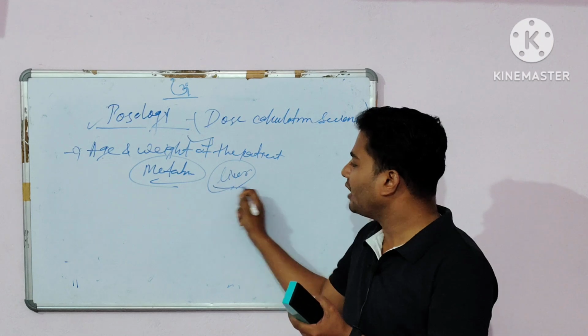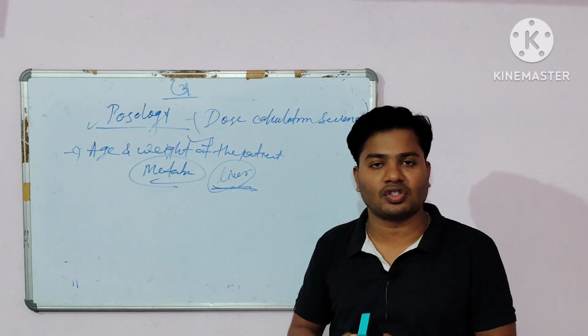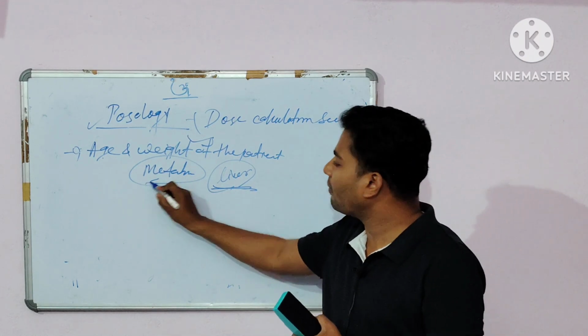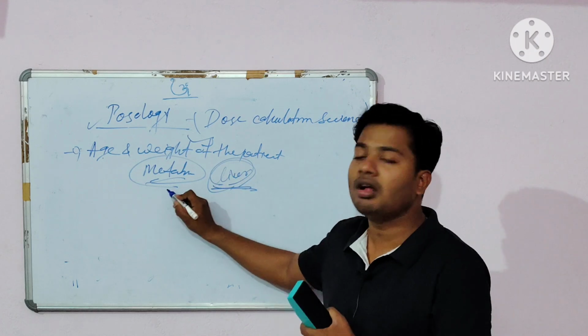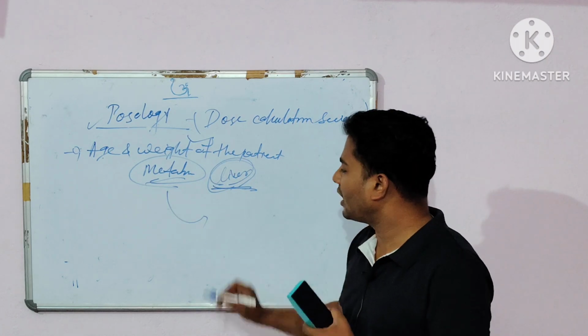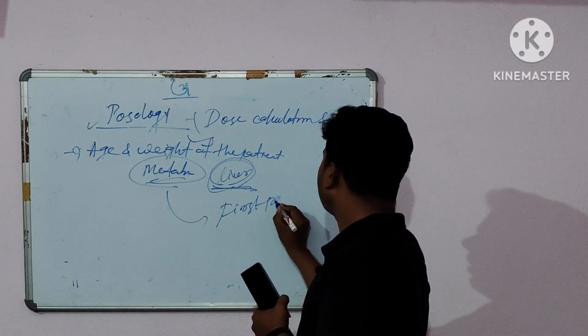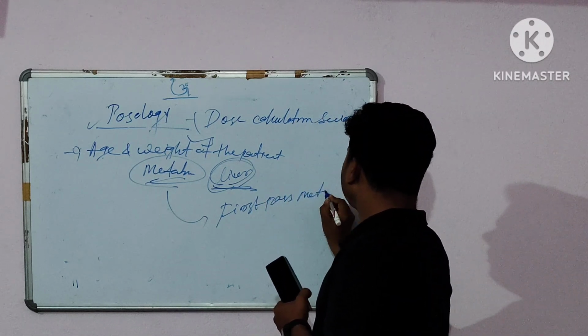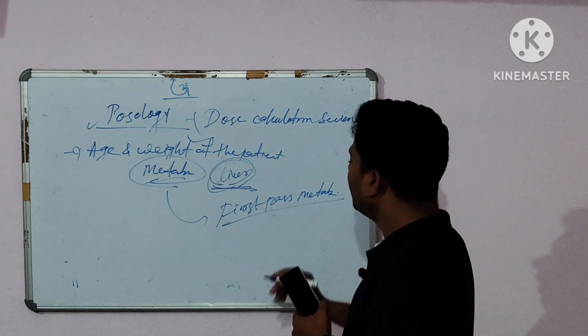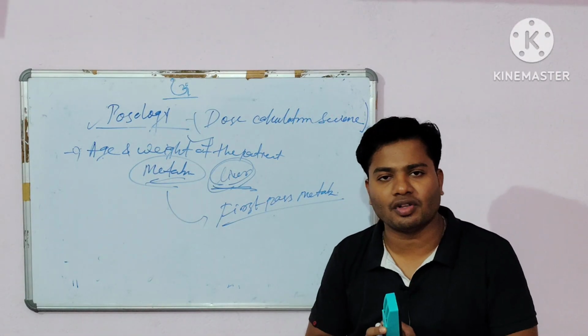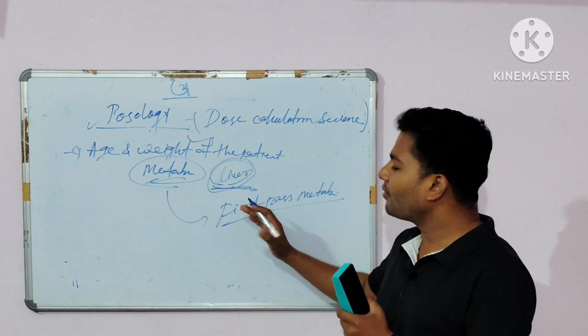So that's why the liver is the check gate of our body systems. Clear? The liver helps with metabolism. Then you have to understand what is meant by first pass metabolism. That is very important. So what does first pass metabolism mean?